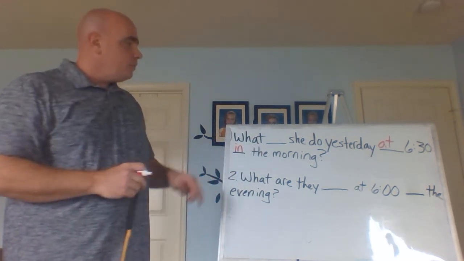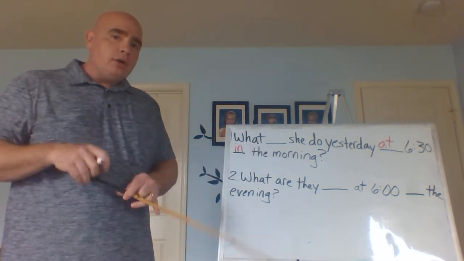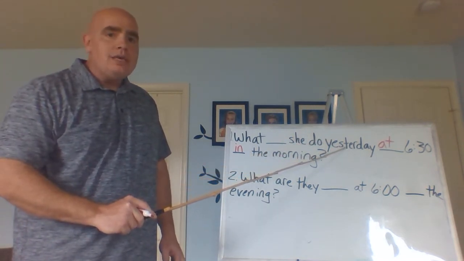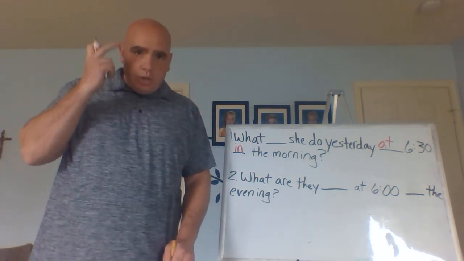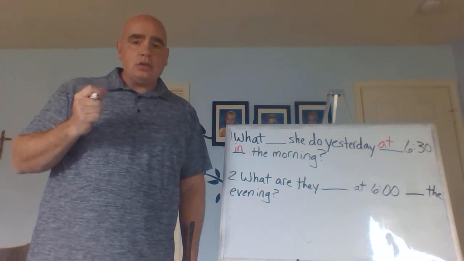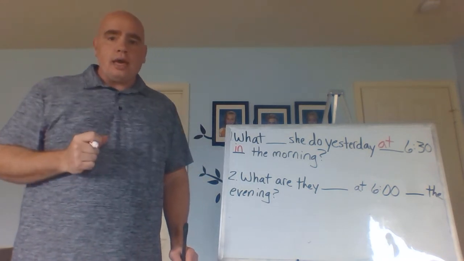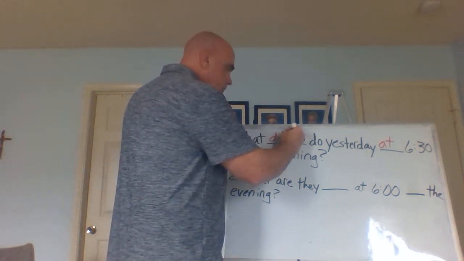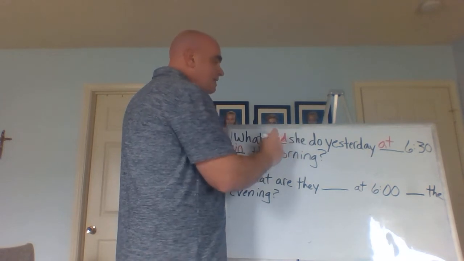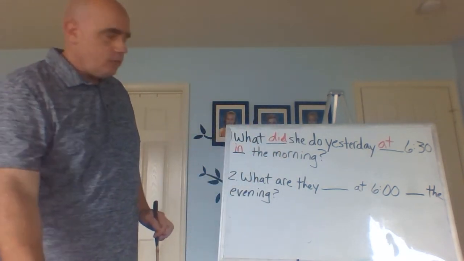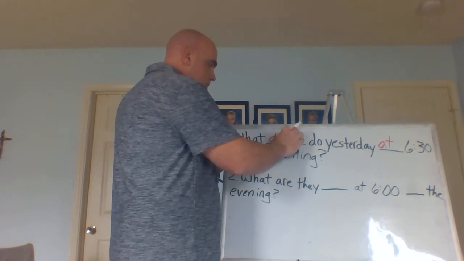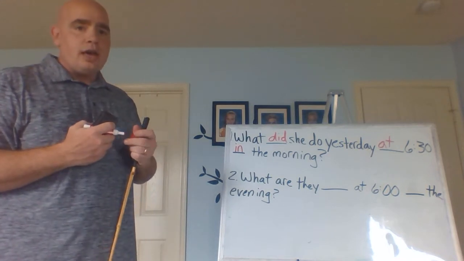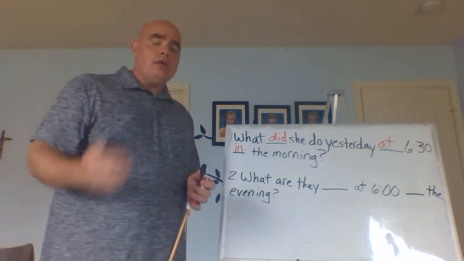And then here, this one, we want our do verb, okay? So we see she, right? But we see this right here, yesterday. And so yesterday, we know, what is yesterday? Past. So we want our do verb for yesterday. And so what is our do verb for yesterday? Did. All right, so the question, what did she do yesterday? All right, let me erase this, make this better here. What did she do yesterday at 6:30 in the morning?